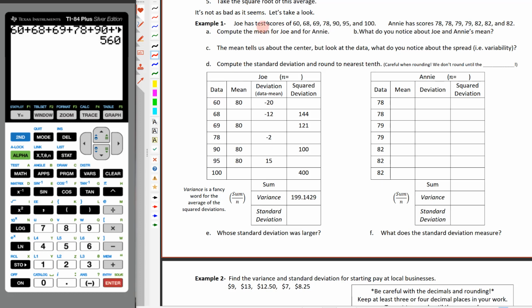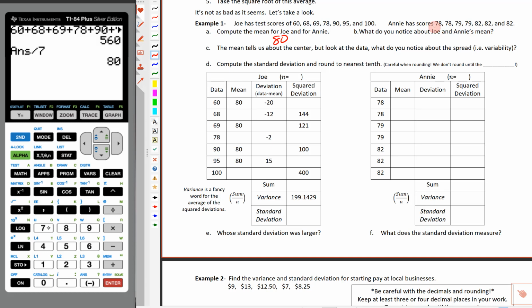Now we've got this many pieces of data. 1, 2, 3, 4, 5, 6, 7. Yep, that's a 7. So we're going to go ahead and divide by 7. So we'll divide that by 7 and we end up with 80. So Joe's mean is 80. So I'm going to put 80 right here. And then let's check for Annie.